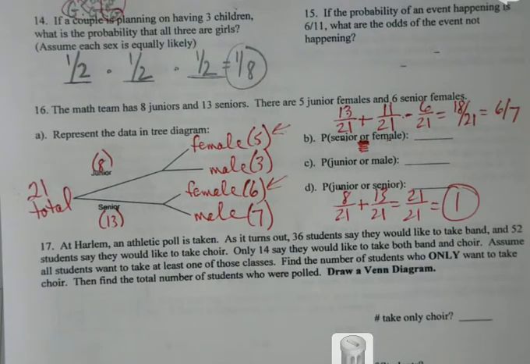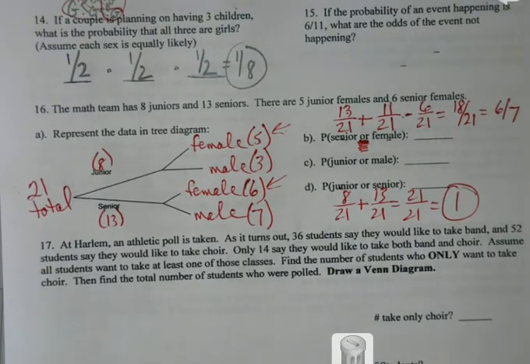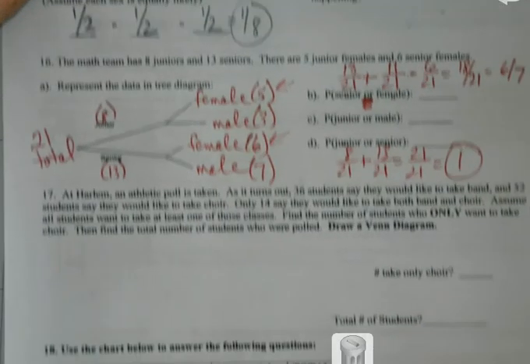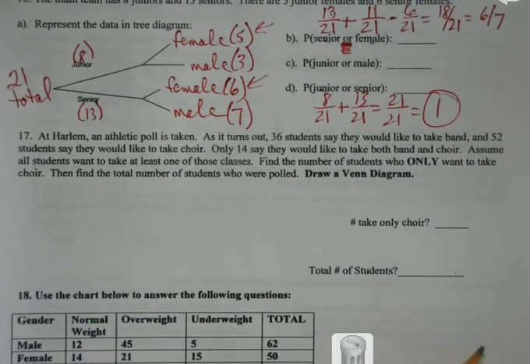Because B and C are very similar in their way. It's just now you're talking juniors and males, but the setup for B and C would work exactly the same way. And then the one thing with Venn diagrams I want to make sure that we're being careful of, because the one on the test is going to be similar to this again. It's not going to be 3, it's only going to be 2. But here's what you have to watch out for.